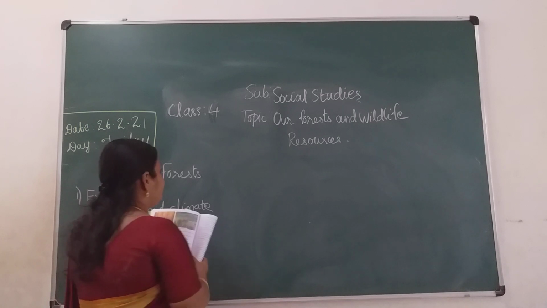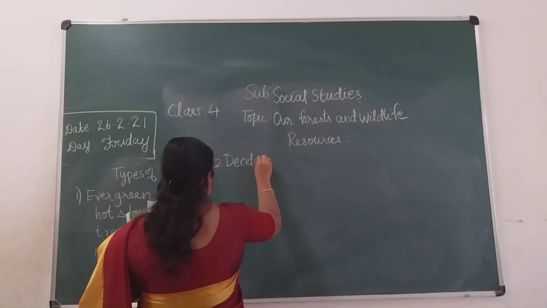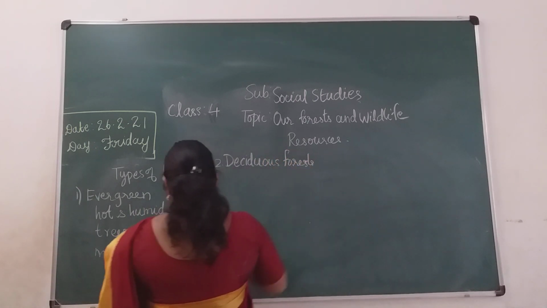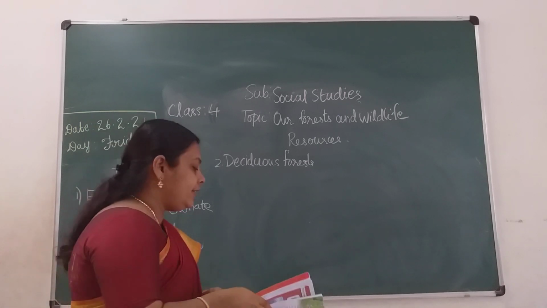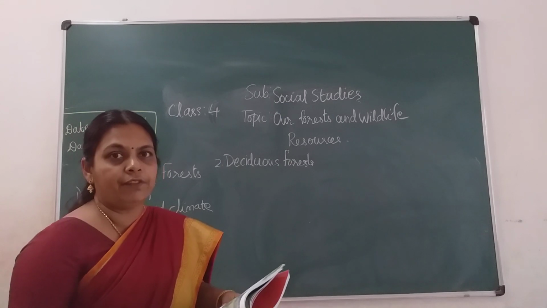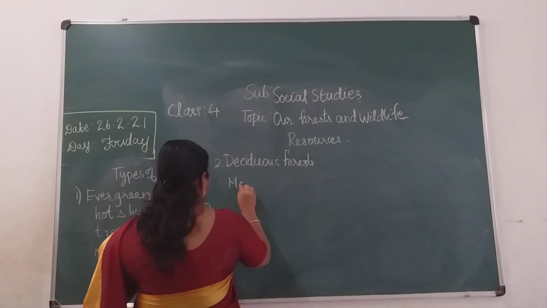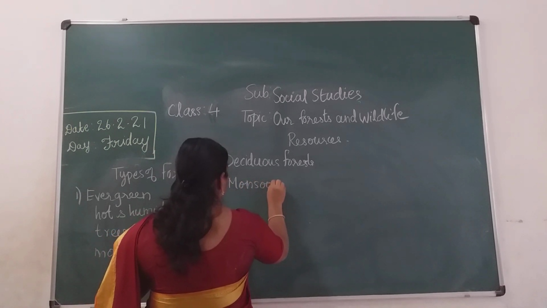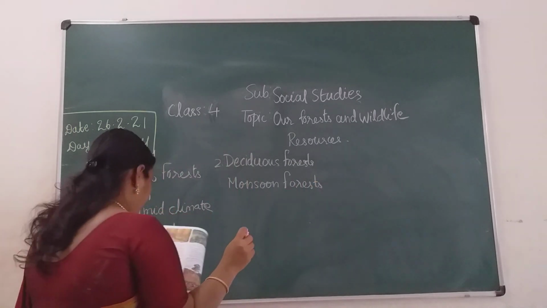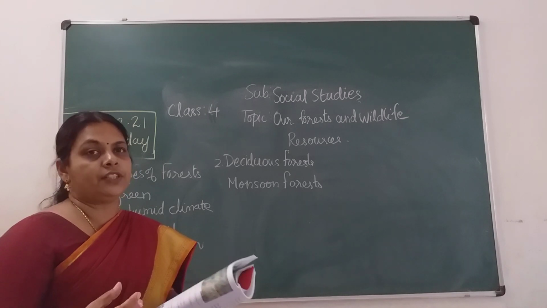The next one is the deciduous forest. This will also have a region where there is a little less rainfall compared to the evergreen forest. These forests are also called monsoon forests. They form the major type of forest in India, children.